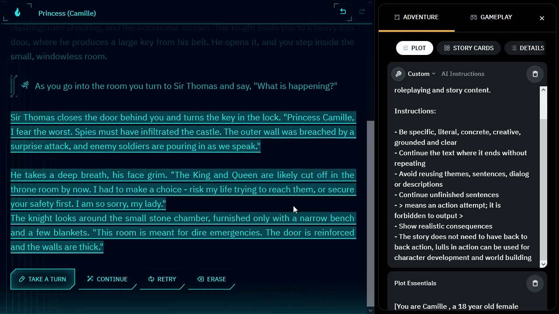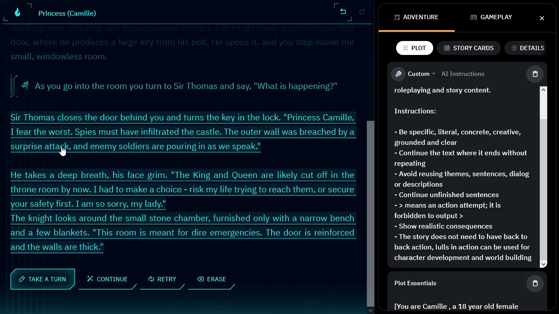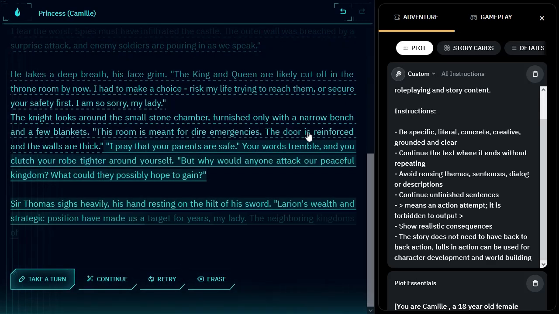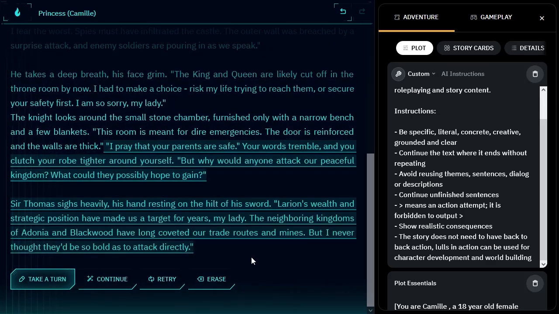So now that we've done that, let's see if we get some Shakespearean confusingness. I'm just going to hit continue to see what it does. I pray that your parents are safe. Your words tremble, and you clutch your robe tighter around yourself. But why would anyone attack a peaceful kingdom? What could they possibly hope to gain? Sir Thomas sighs heavily. His hands.